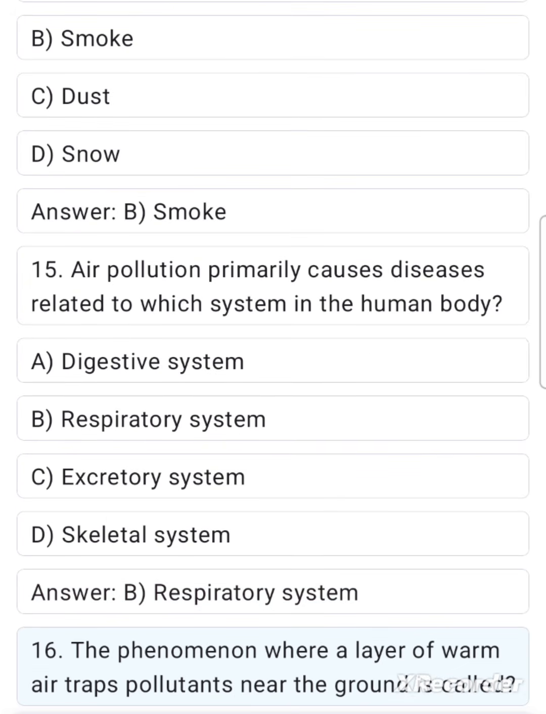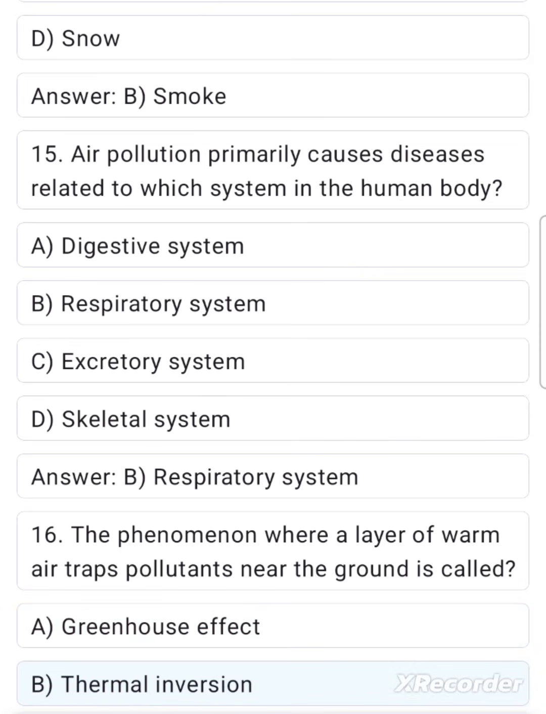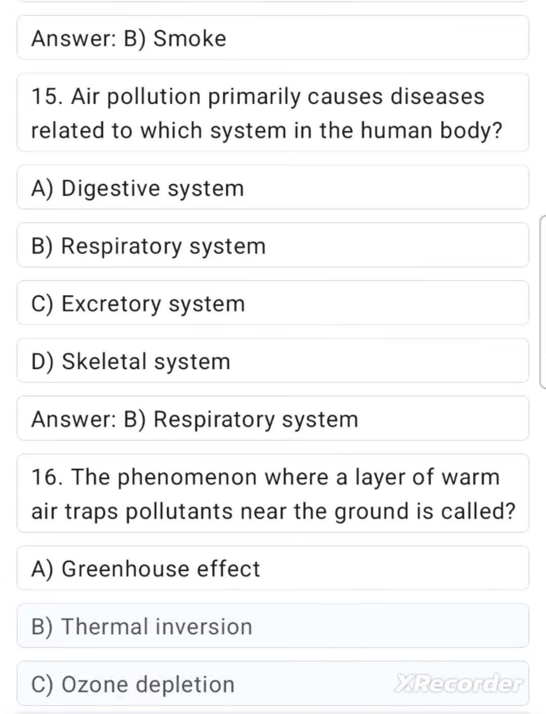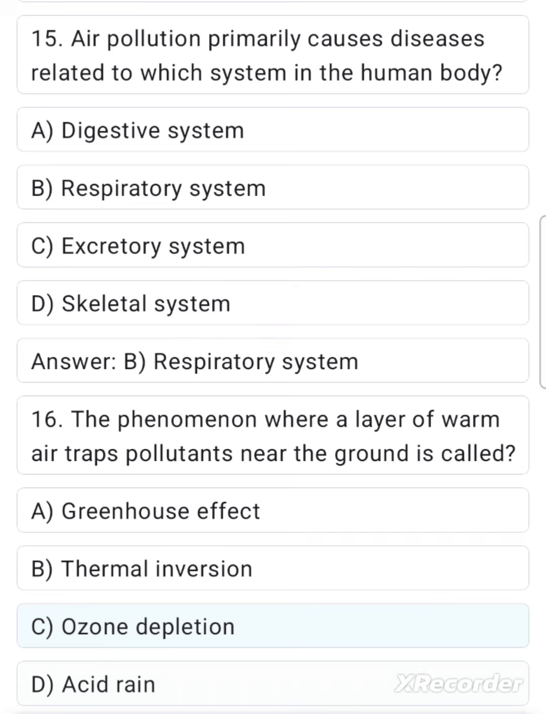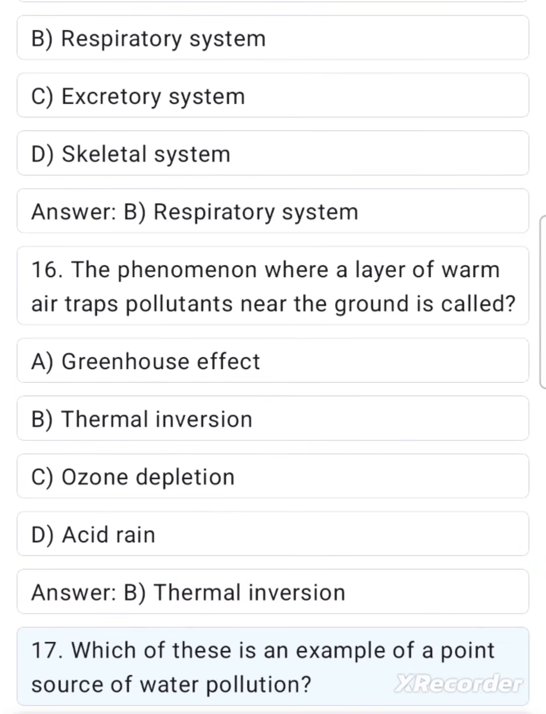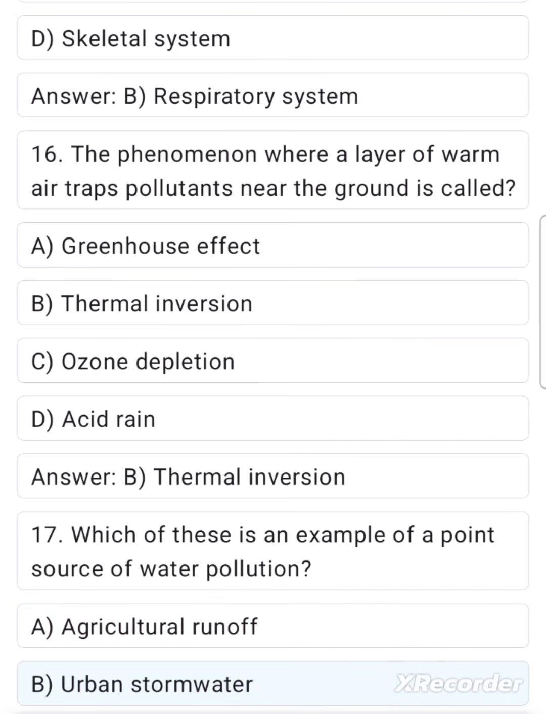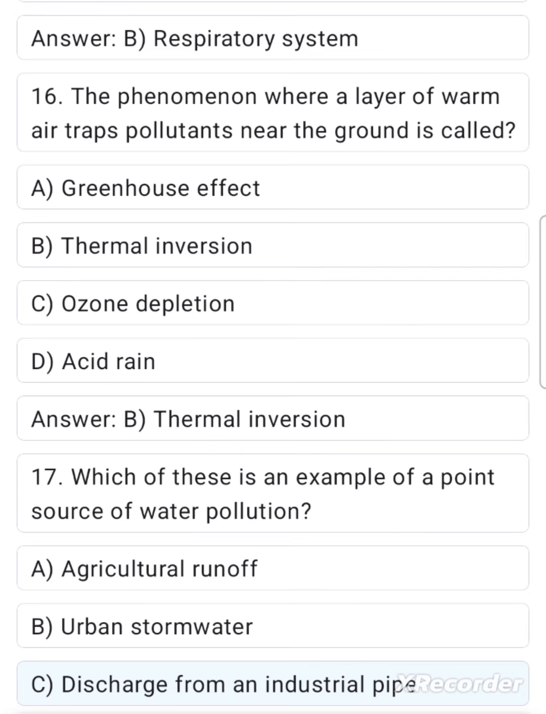16. The phenomenon where a layer of warm air traps pollutants near the ground is called? A. Greenhouse effect. B. Thermal inversion. C. Ozone depletion. D. Acid rain. Answer: B. Thermal inversion. 17. Which of these is an example of a point source of water pollution? A. Agricultural runoff. B. Urban stormwater. C. Discharge from an industrial pipe.